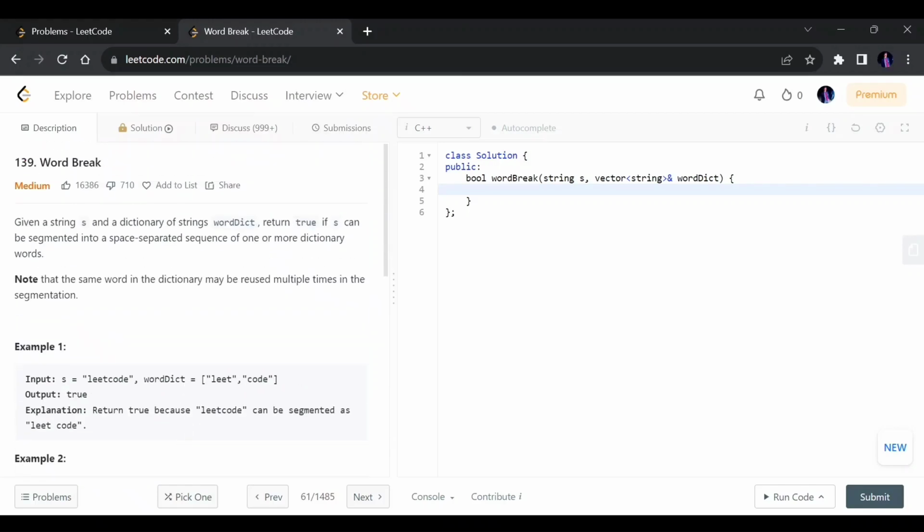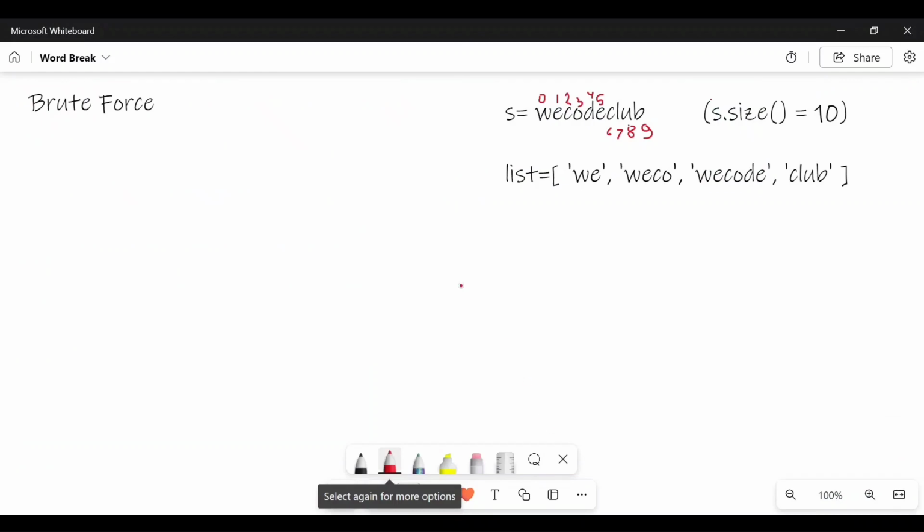So let's discuss this problem. How can we reach the solution in a broad way? First of all, let's discuss the brute force solution. Let's take this string as an example, which is leetcode, and this list, which is the same as wordDict in the question. As you can see, if you look at this string directly, it can be partitioned. But let's see how we can actually do it with the help of coding.